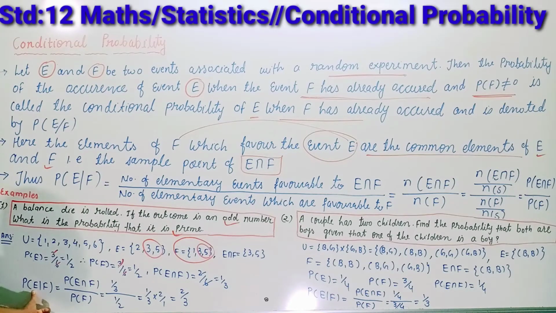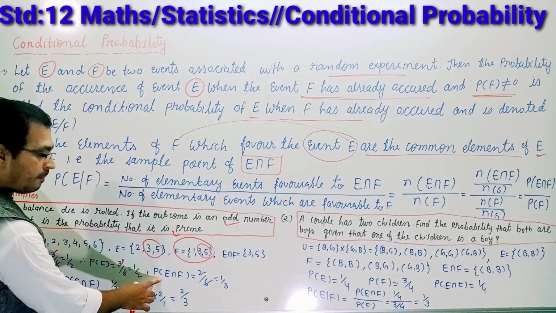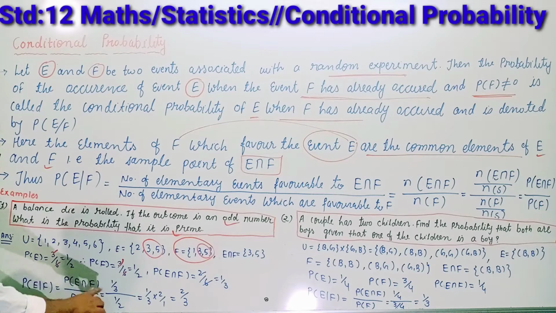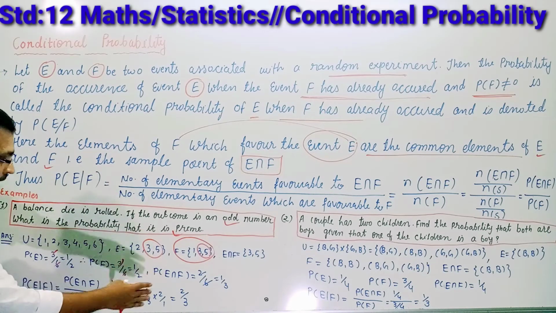So as per the definition of conditional probability, the probability of event E with respect to F is equal to the probability of the common sample space E and F upon the probability of F. So already we got the probability of E intersection F, this is 1 by 3, and the probability of F, the event which has already occurred, 1 by 2.